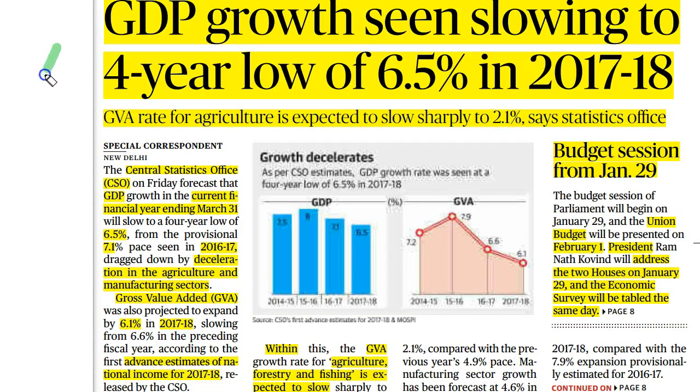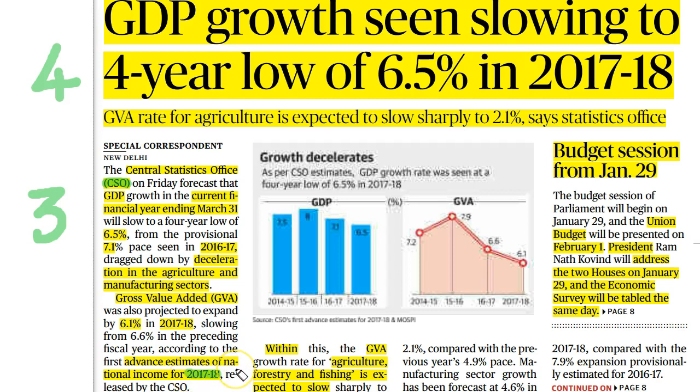This is the fourth important article of this page. And this article is very important from the perspective of General Studies Paper 3 of the UPSC Civil Services Mains examination, as well as from the perspective of the UPSC Civil Services Preliminary Examination. Recently, the Central Statistics Office, that is CSO, has come up with the advanced estimates of national income for the financial year 2017 to 2018.